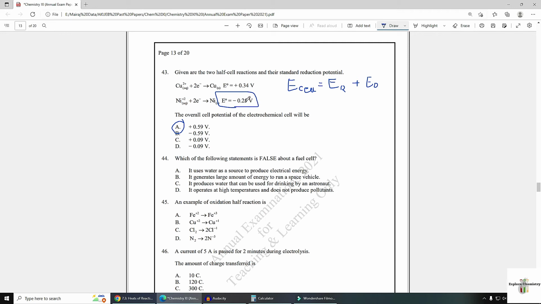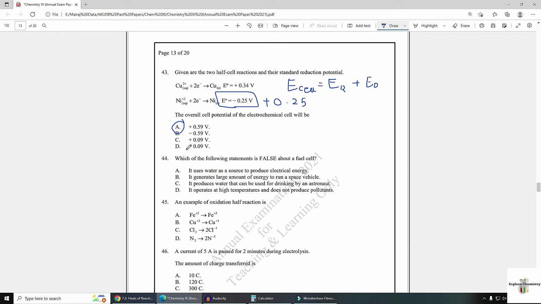So here the oxidation potential value of this species nickel will be plus 0.25. If you are putting here the oxidation potential value, then you use the plus formula. If you put in the reduction potential value, here you will use the minus formula. So therefore you have added these two values. So answer is option A.